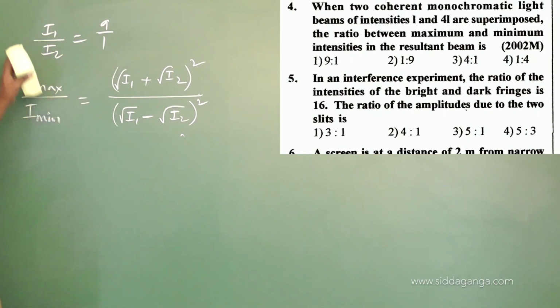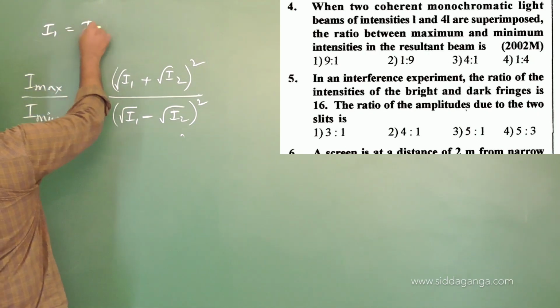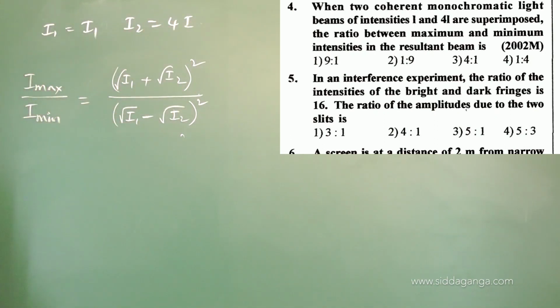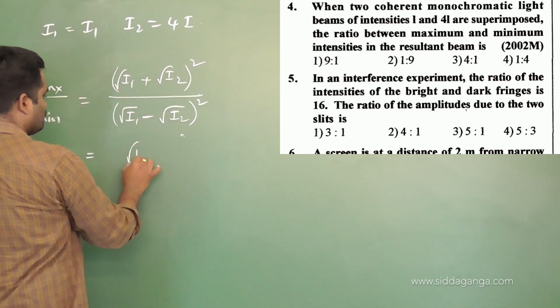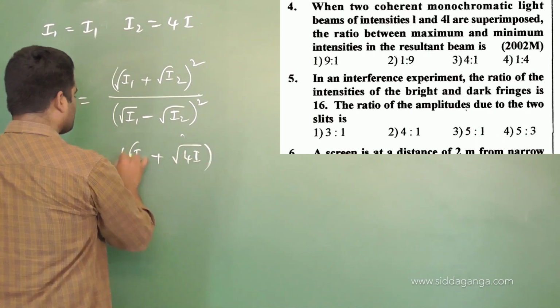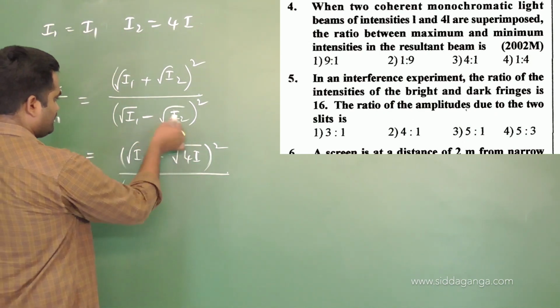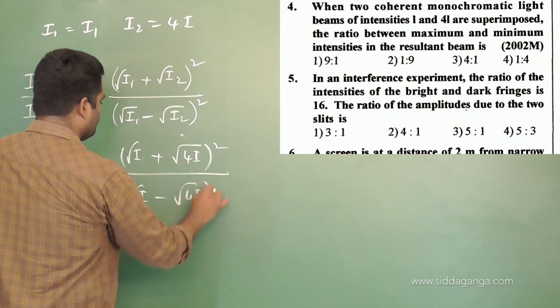What is I1? In this problem, I1 they have given as I, and I2 is 4I. They are asking to find the maximum to minimum intensities ratio in the resultant. In place of this, substitute here. This is root I1 plus root I2, that is root I plus root 4I, whole square, divided by the difference, whether it is I2 minus I1 or I1 minus I2, whatever it may be, root I minus root 4I whole square.